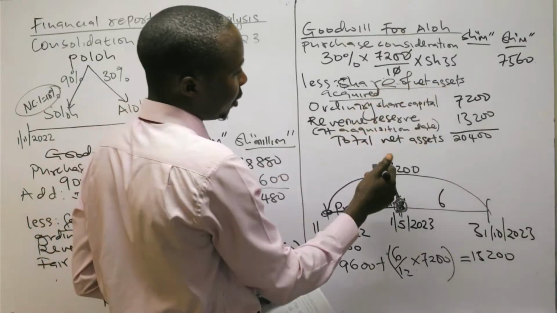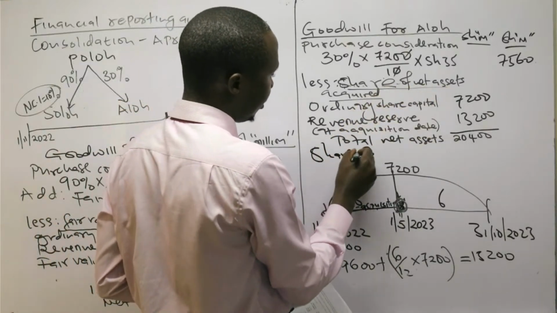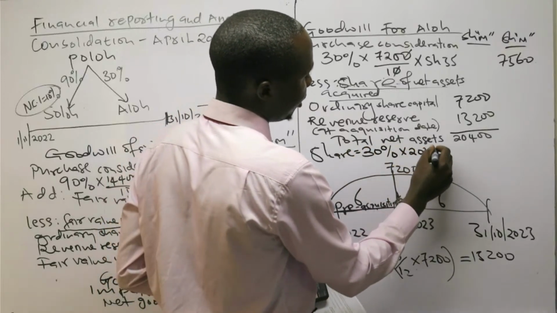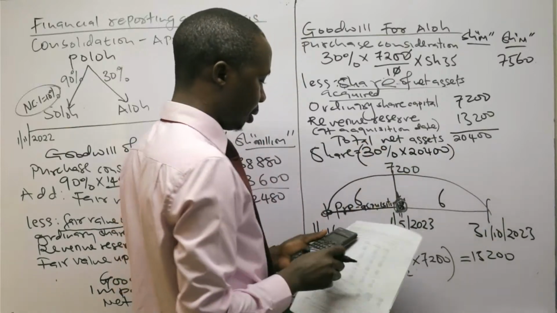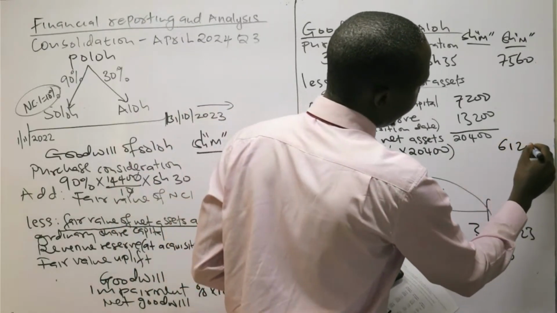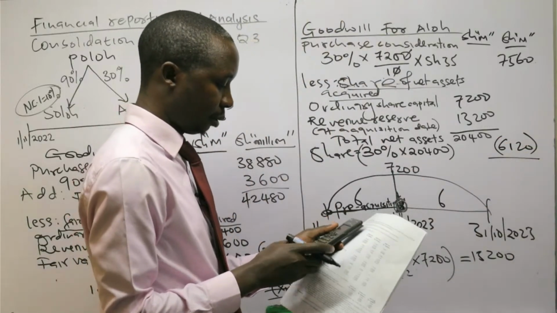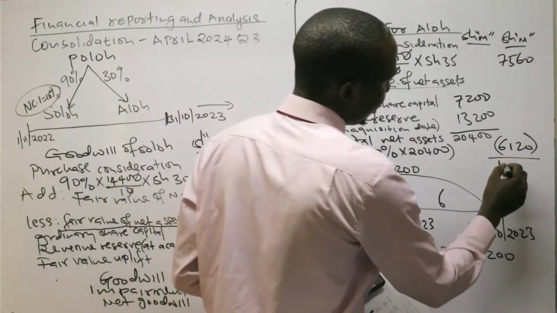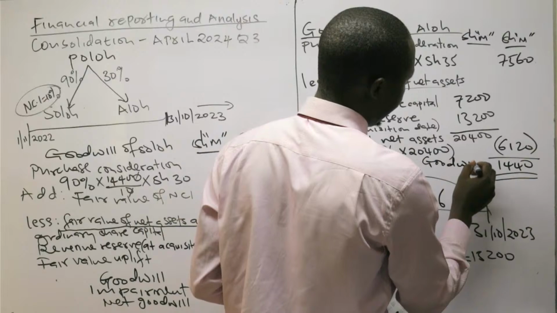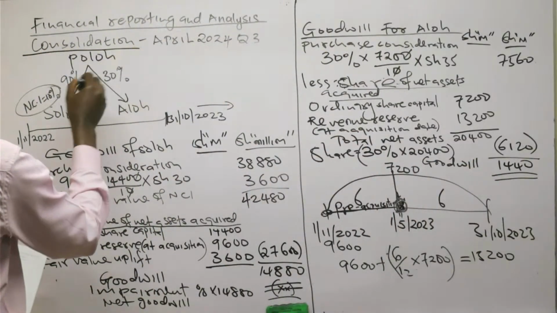So share of net assets. Remember the acquisition was 30%. So the share is 30% of 2,400, which is 720. If you deduct that one, 7,560 minus the answer, that is 1,440. So that is goodwill. We have answered the first part of this question.